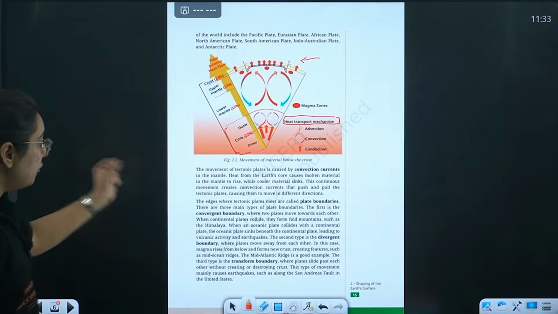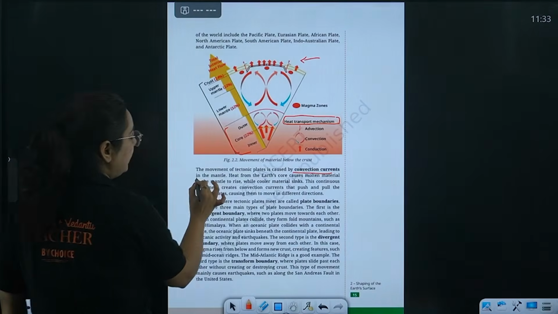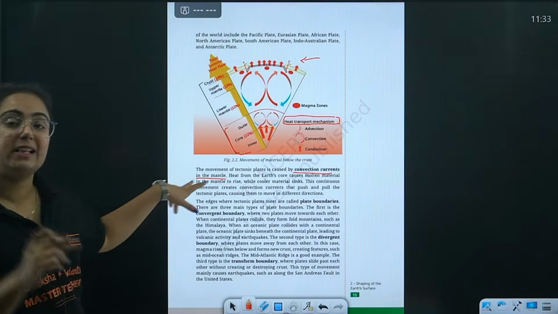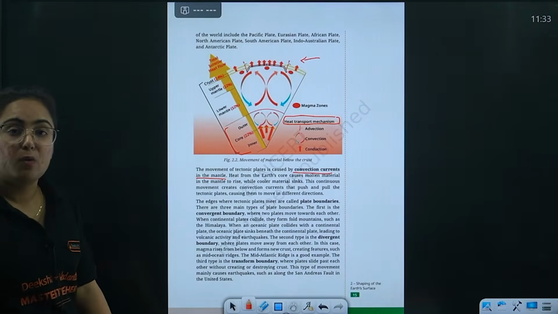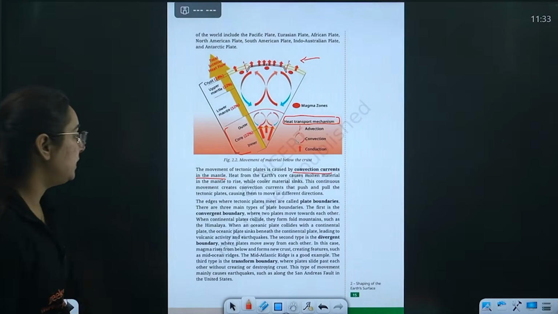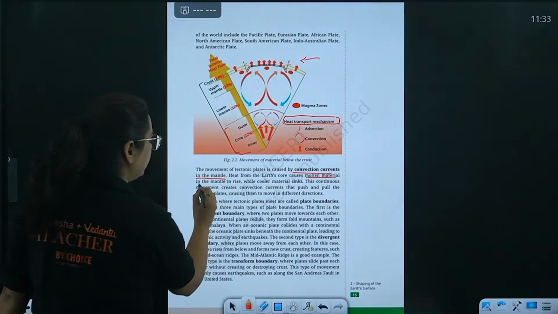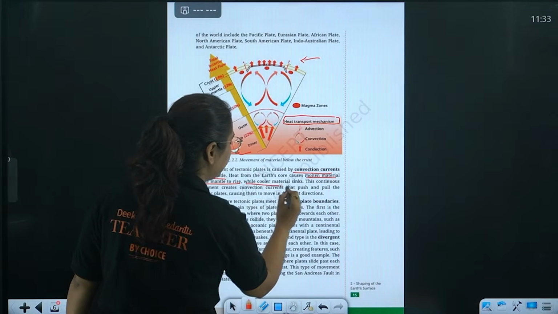Okay? The movement of tectonic plates is caused by convection currents in the mantle. Why are these convection currents possible? Because it is in molten state material. If the question comes why there is movement in the mantle, it is because the earth's core causes molten material in the mantle to rise, right? And the cooler material to sink.